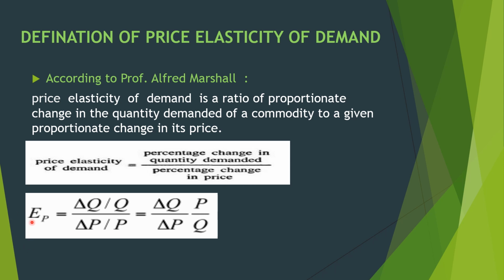Symbolically, EP stands for elasticity of price, equal to delta Q by Q whole divided by delta P by P, or you can write delta Q by delta P into P by Q. You have to solve maths on the basis of these formulas, which we will do in the measurement of elasticity of demand in my second, third or fourth video.